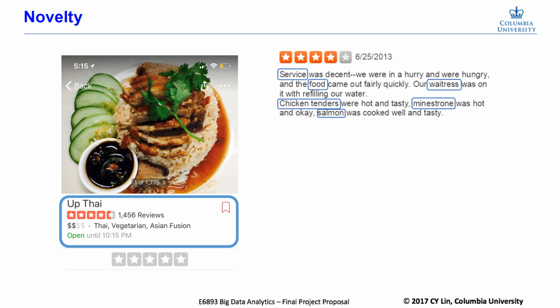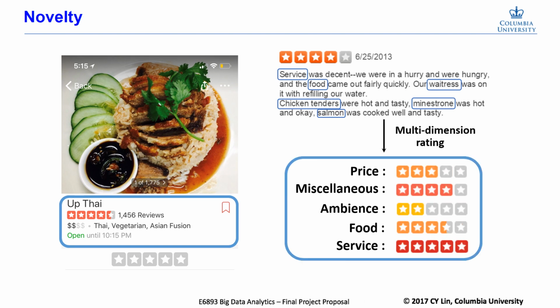collected. Just like we showed, we set 5 attributes of every restaurant: price, miscellaneous, ambience, food, and service. Therefore, we can learn more about the restaurant and choose from them more wisely. And Yelp can use this rating system to recommend restaurants to users more intelligently.